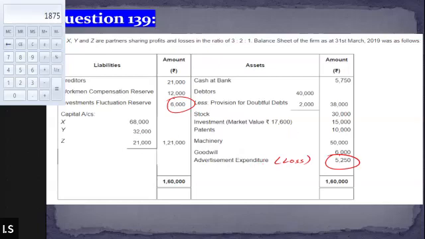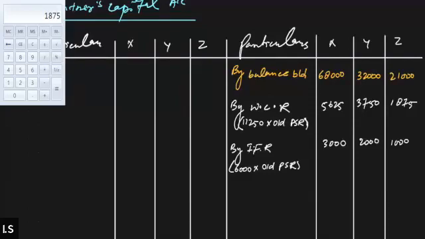So we'll go to the revaluation account again, and this time on the debit side, we'll record to advertisement expense account, and the amount is 5,250.